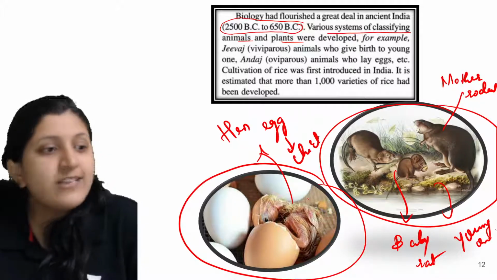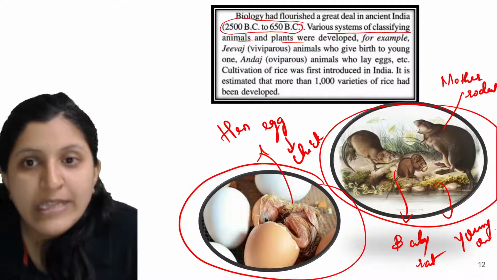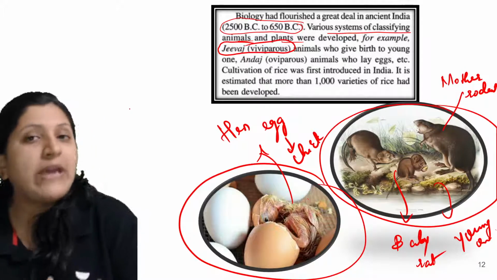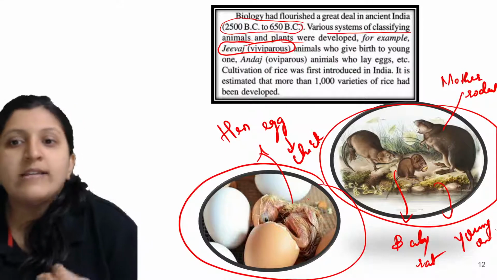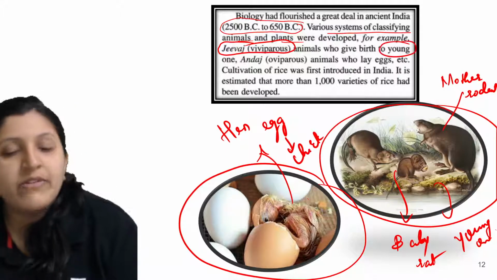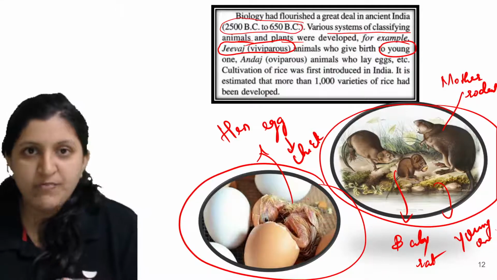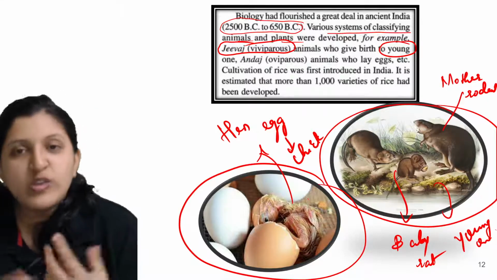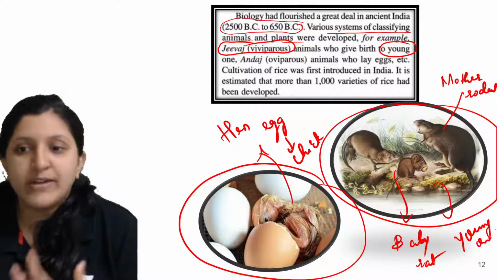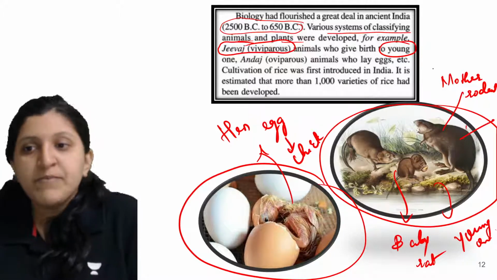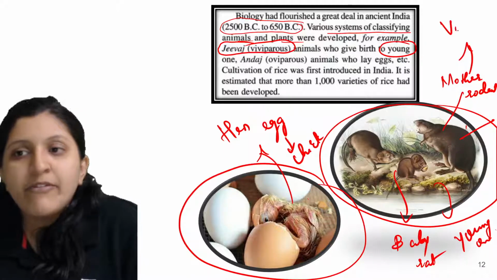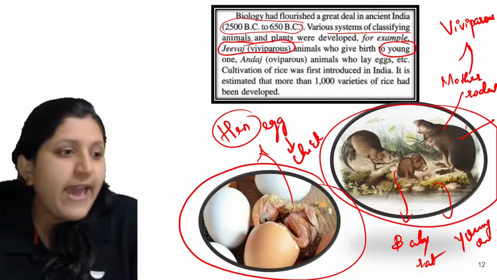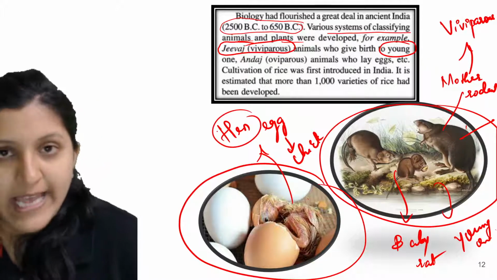So that is basically based on whether it is directly giving birth, and that is viviparous. The young ones are given birth to, like in our case also, humans. How do humans give birth? We do not lay any eggs; we are directly giving birth to a young one, so that is viviparous. And here you can see the hen is laying an egg.